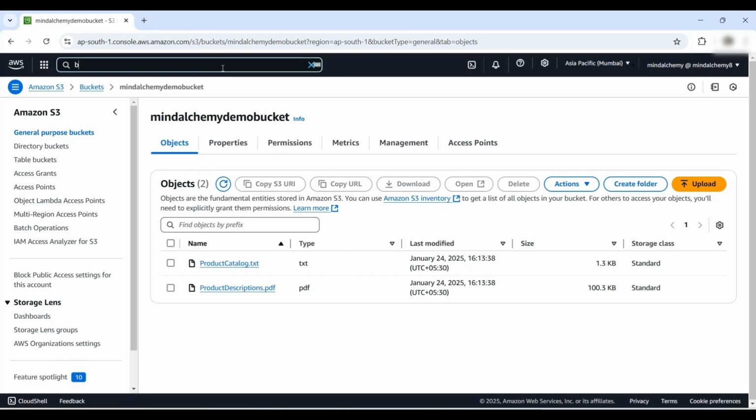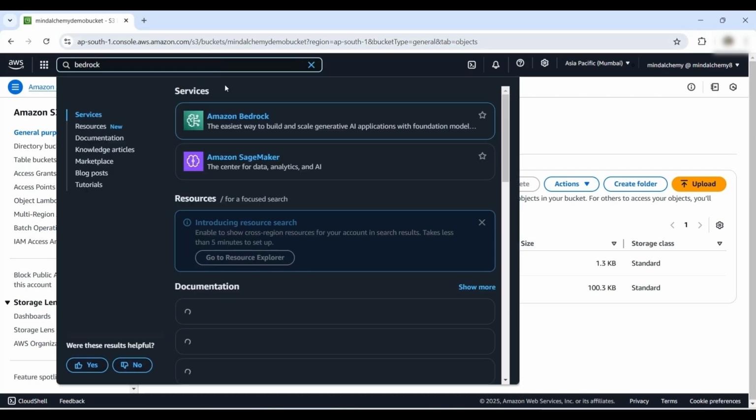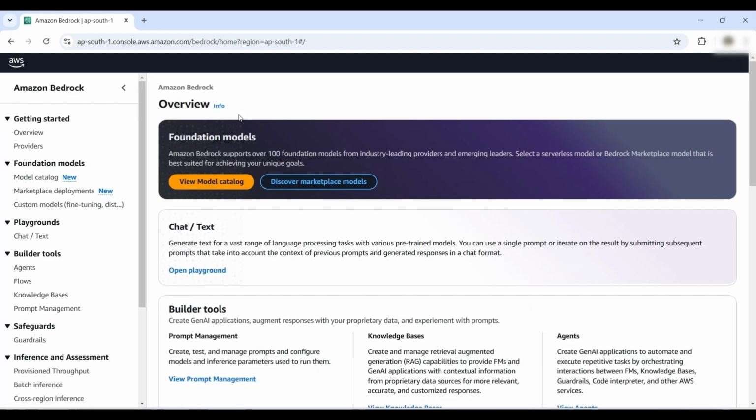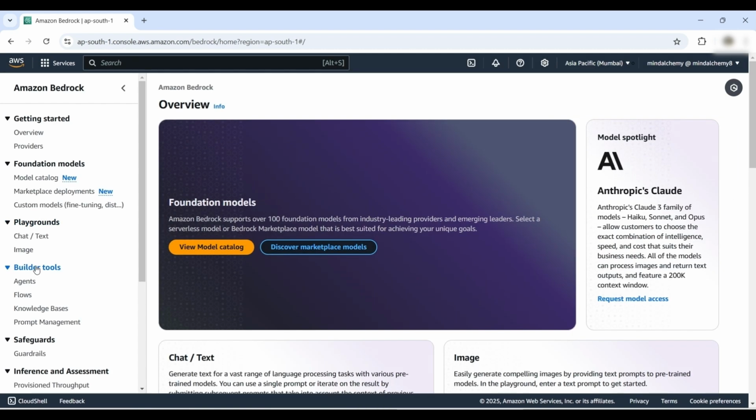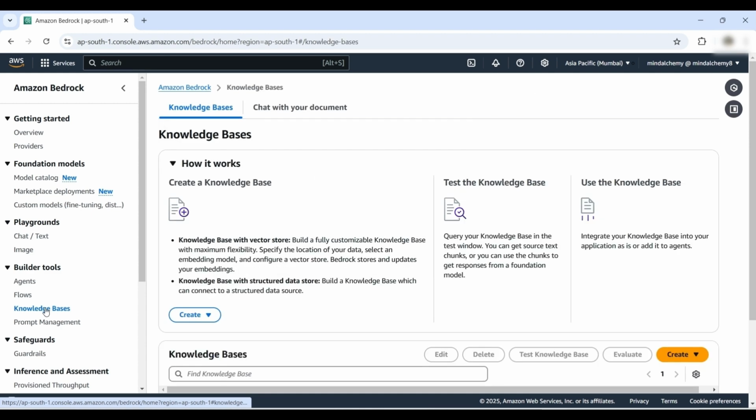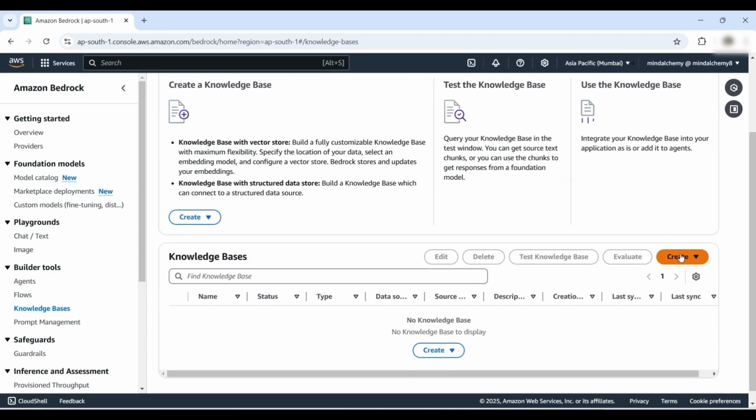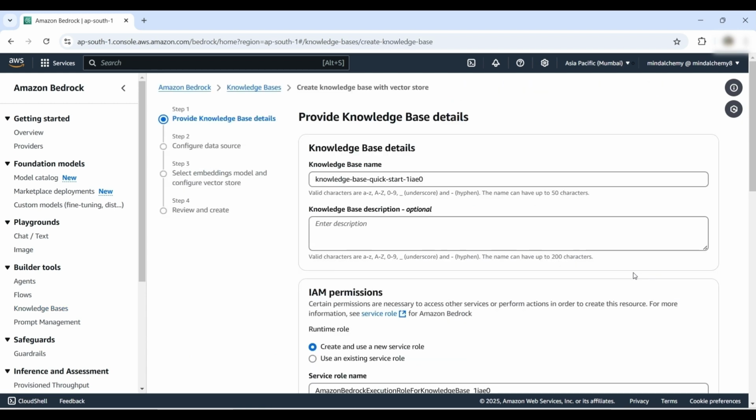Now, let's get back to Bedrock by typing Bedrock in the search panel and selecting Amazon Bedrock from the options. Choose the Knowledge Base menu under the Builder Tools section and click Create Knowledge Base. Select Knowledge Base with Vector Store. Provide a name for the knowledge base. For this example, our name is MindAlchemy Demo Knowledge Base.